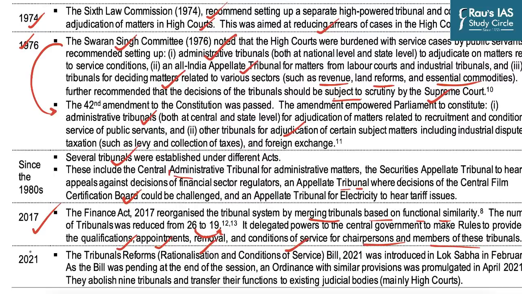And then in 2021, we have the Tribunal Reforms, Rationalization and Conditions of Service Bill 2021, because of which we are discussing the whole thing today. As the bill was pending at the end of the session, an ordinance with similar provisions was promulgated in April 2021. They abolished 9 tribunals and transferred their functions to existing judicial bodies, mainly High Courts.